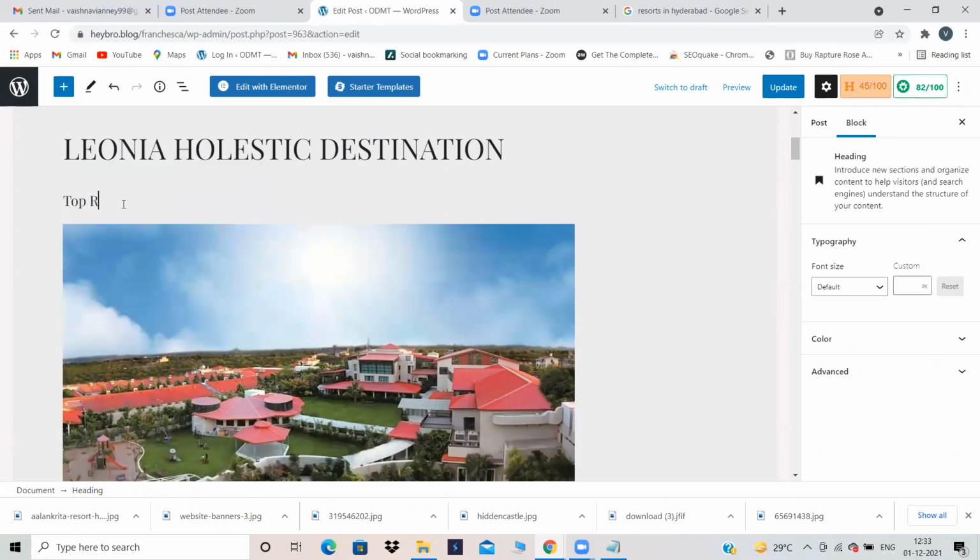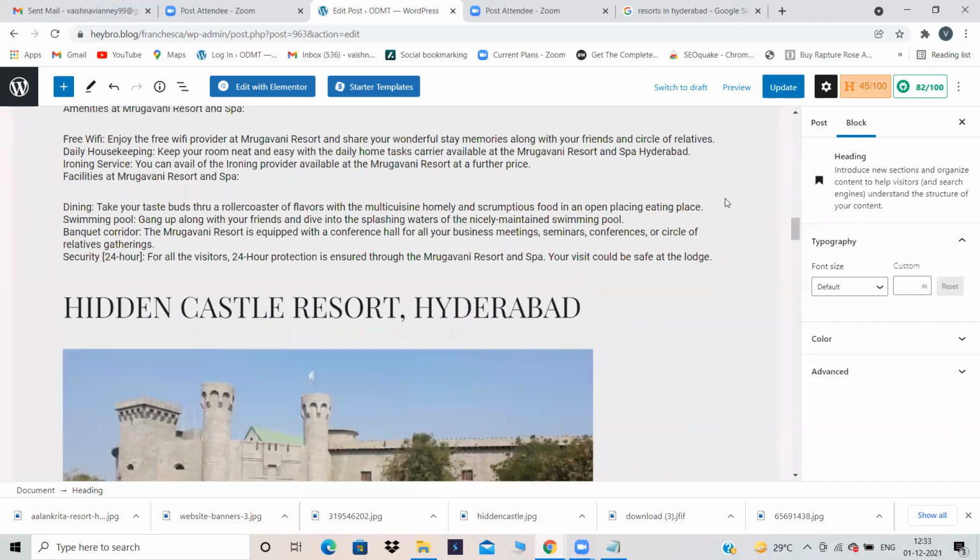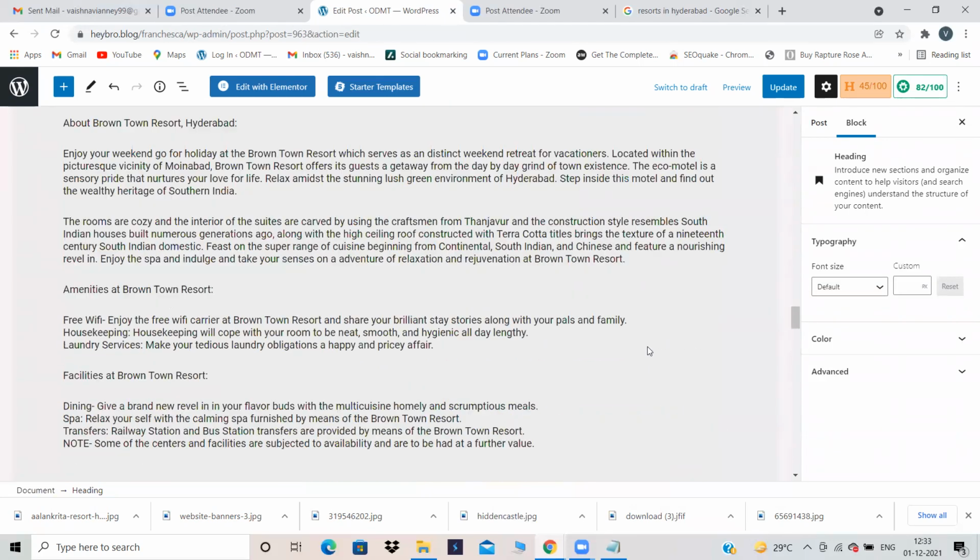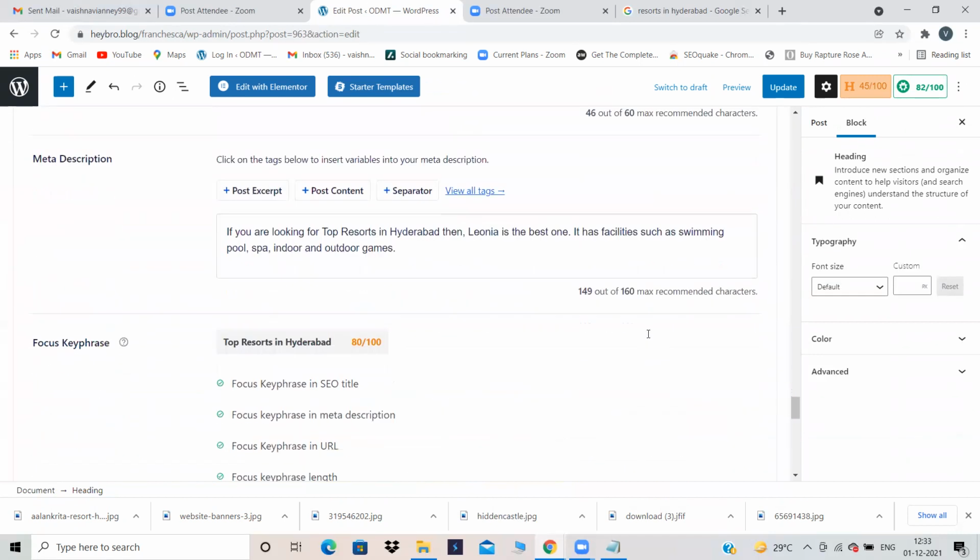See, you can form a sentence. You have to form a sentence, but I am not forming any sentence. What he is telling me to do, I am doing it. But you, when you are doing it, please form a sentence. I am just following all the parameters over here. That's it. So top resorts in Hyderabad. He told me to add in the subheading, and I have just added in the subheading.